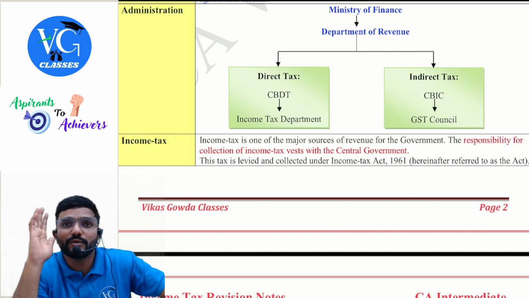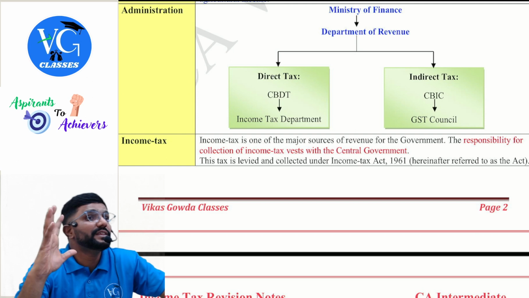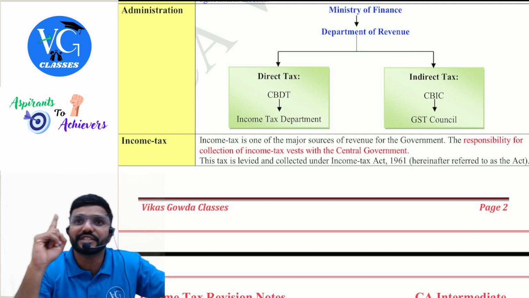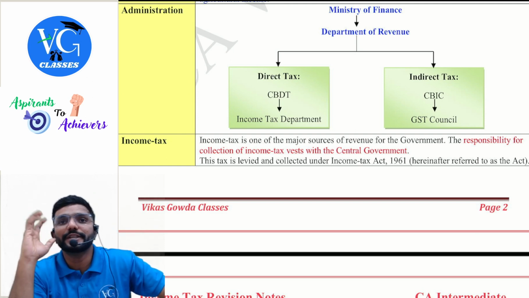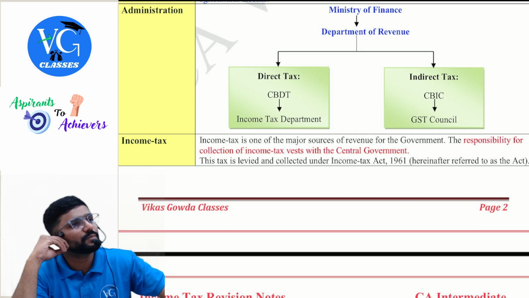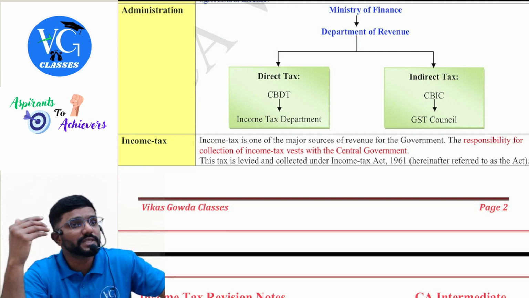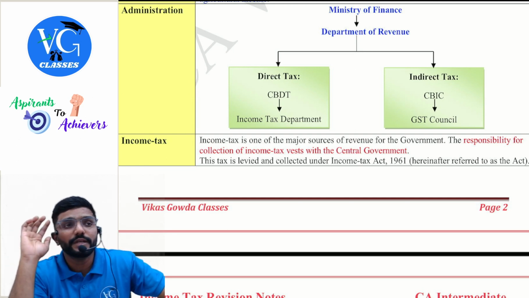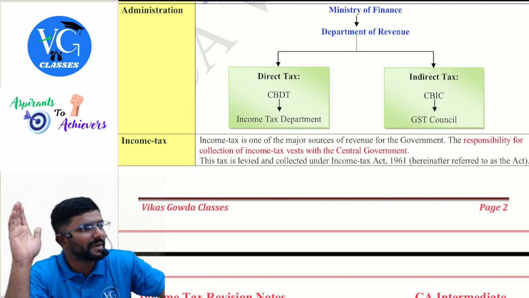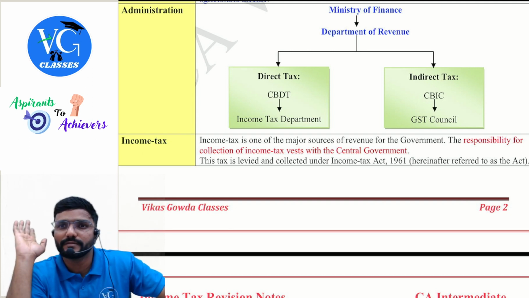Sir, I don't know anything about this. Please make sure that you know everything covered in the intermediate syllabus, including section numbers. Sir, for intermediate, are we supposed to know section numbers? Are we supposed to quote the answers along with the section number? Yes. See, you would have been told by others that it is not mandatory and all, but I am telling you it is mandatory.